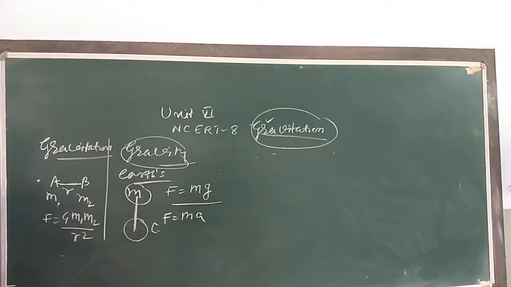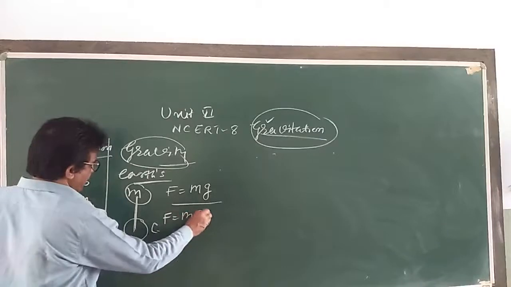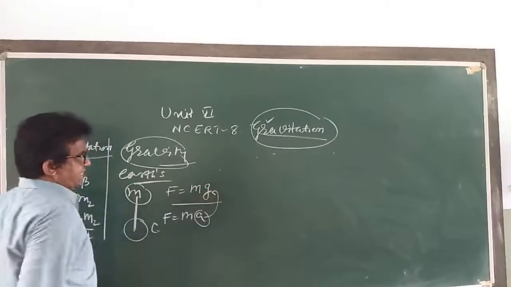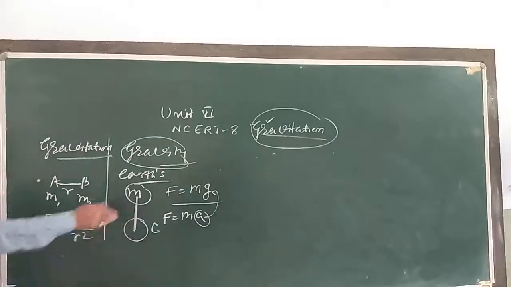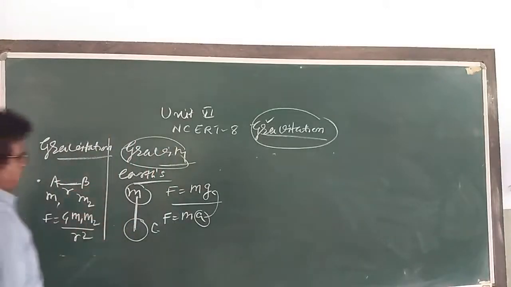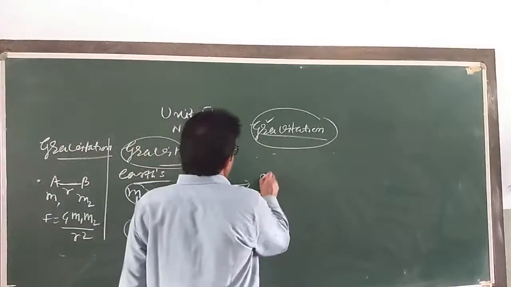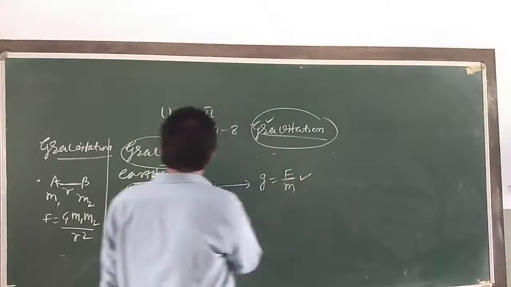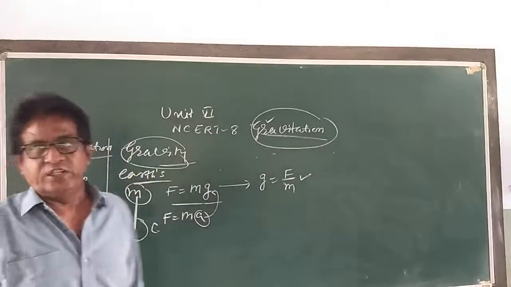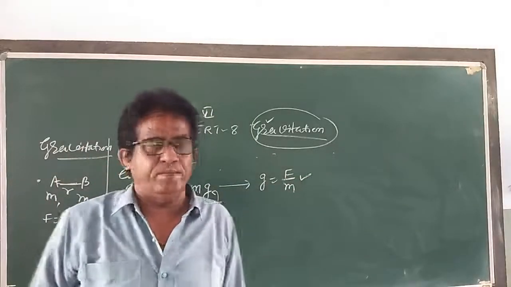So you can write here A की जगह आप g लिख देंगे. That is called acceleration due to gravity. F बराबर आ गया mg, तो g बराबर बच्चों आ गया F by m here. From this g comes out to be F by m.